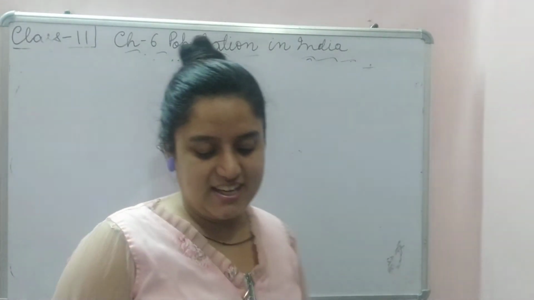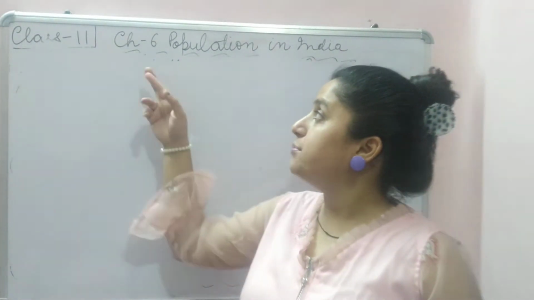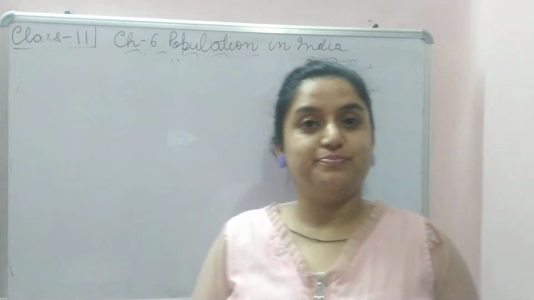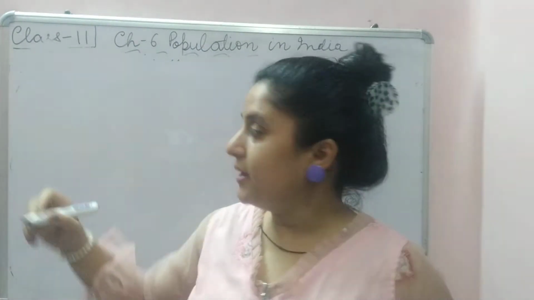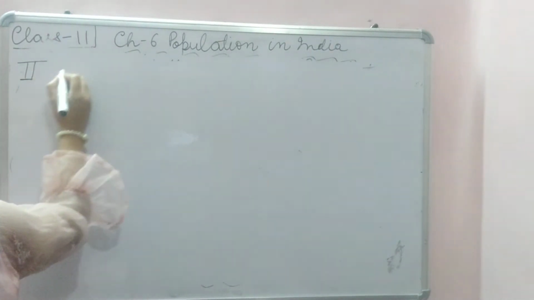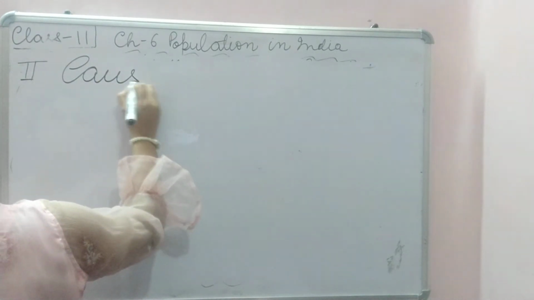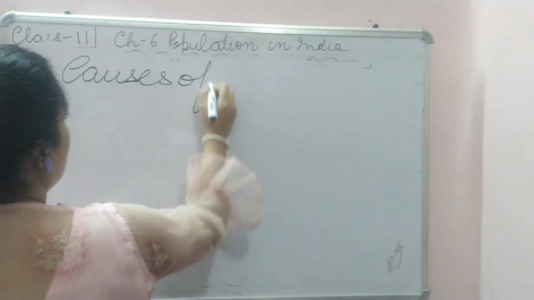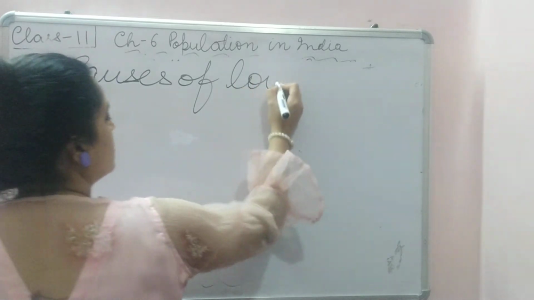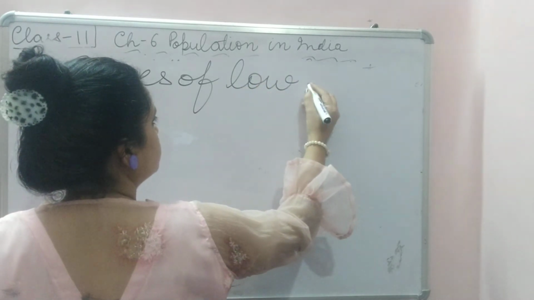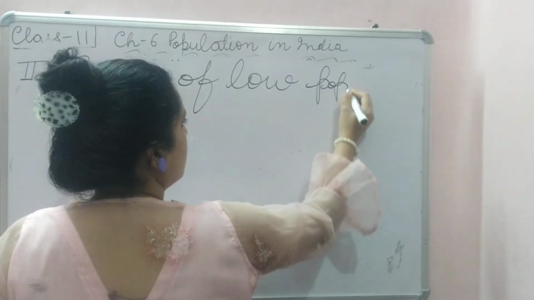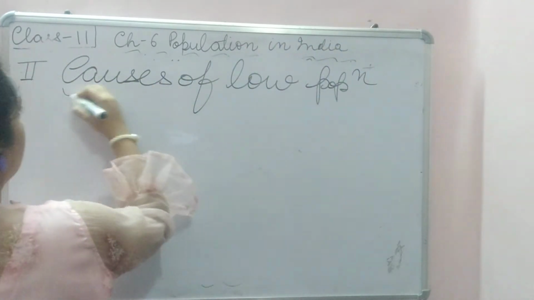So, kids, we are doing chapter 6, population in India. The topic now is causes of low population. Why will there be low population?